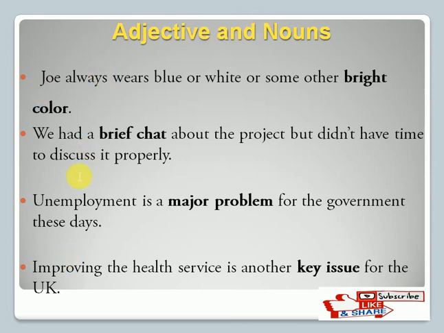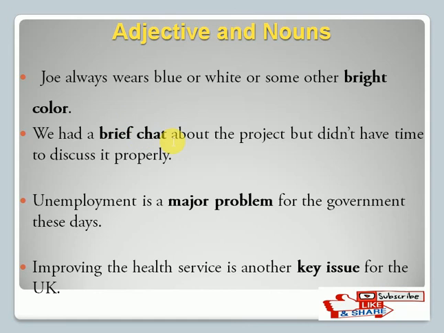Here are a few examples. We start with the first one: Joy always wears blue or white or some other bright color. If you simply say color, that is a noun, but we have written bright color, so this comes to be a collocation. Next one: we had a brief chat about the project but didn't have time to discuss it properly. You could simply write we had a chat about the project, but we have described what kind of chat we had. We had a detailed chat, we had a brief chat, so that comes to be a collocation.